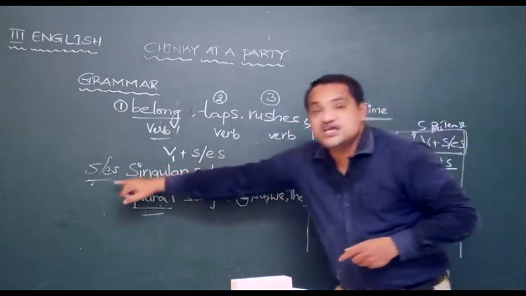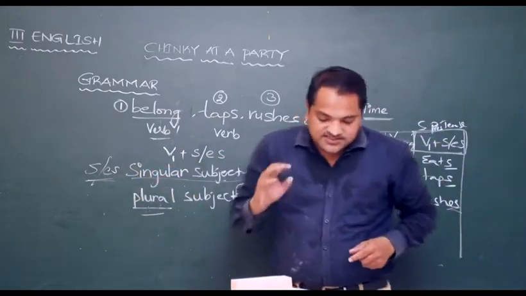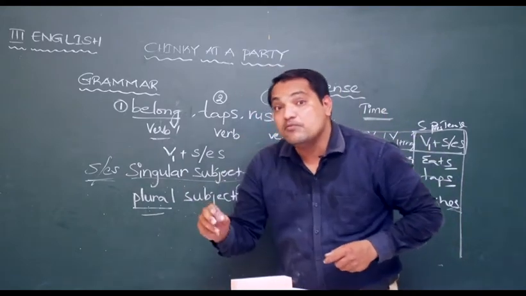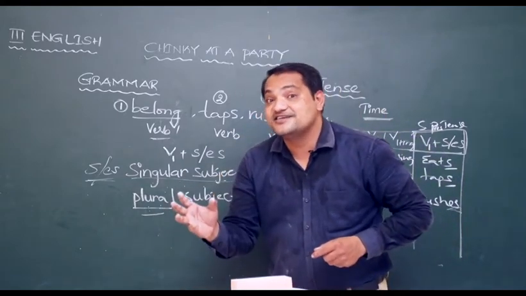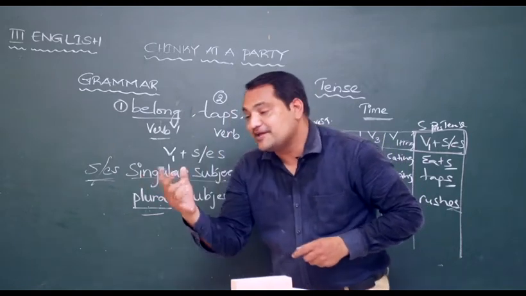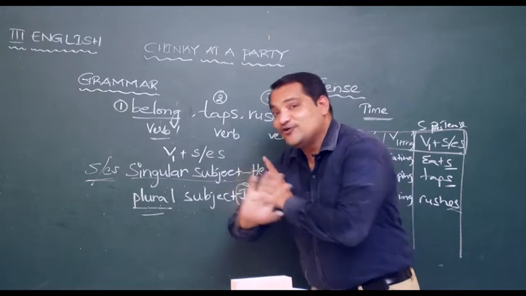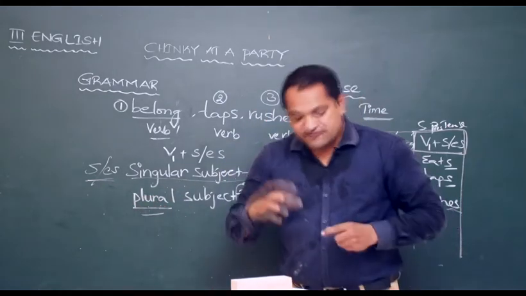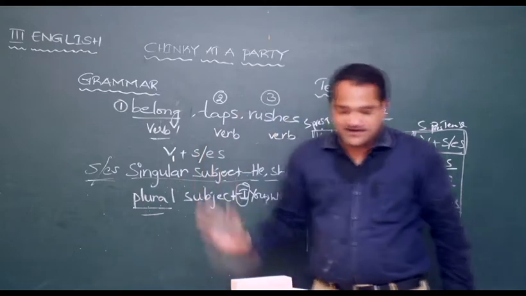Then some boys forget what they learn. Some boys. One boy? No, more than one boy. Plural. No S or ES. So here, some boys forget what they learn.